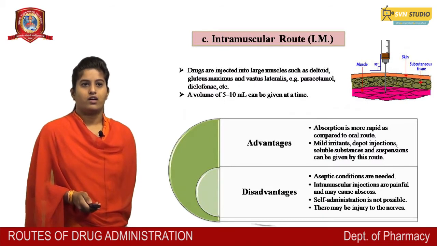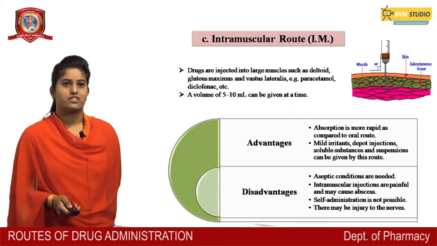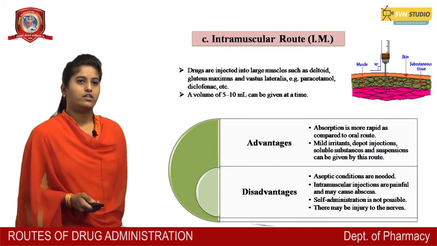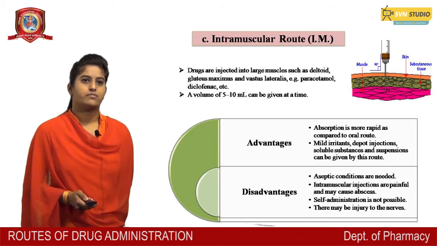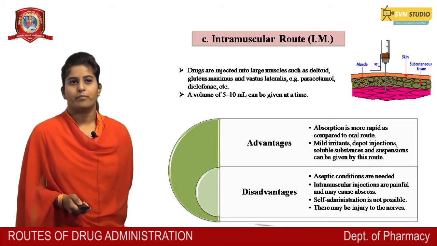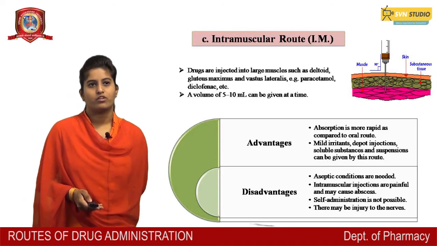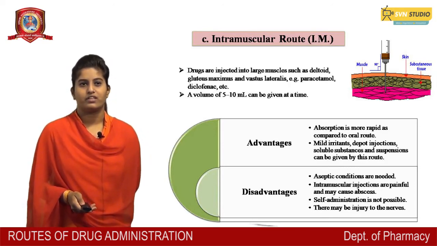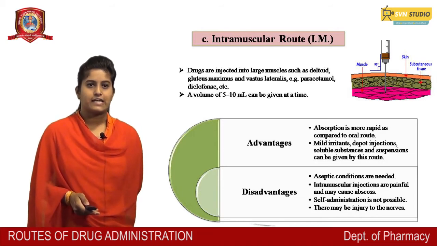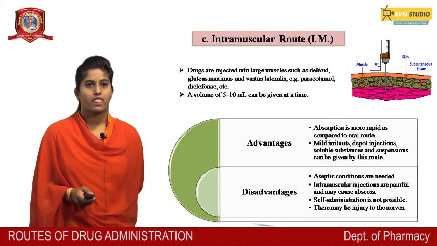Intramuscular route: drugs are injected into the large muscles such as deltoid, gluteus maximus, and others. Examples: paracetamol, diclofenac, etc. A volume of 5 to 10 ml can be given at a time. Some advantages and disadvantages here.